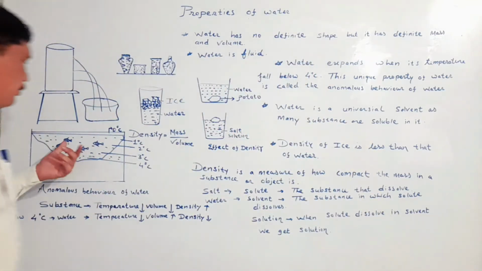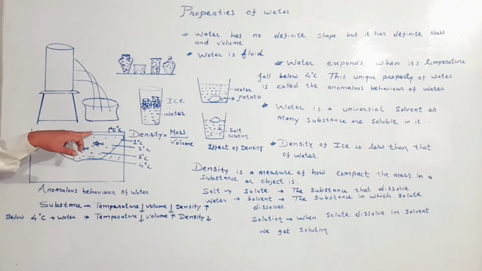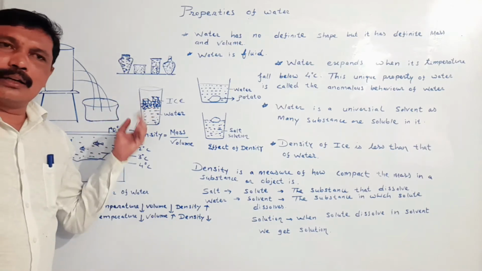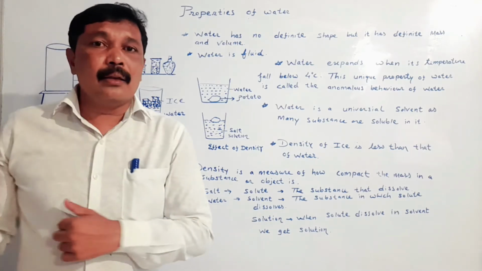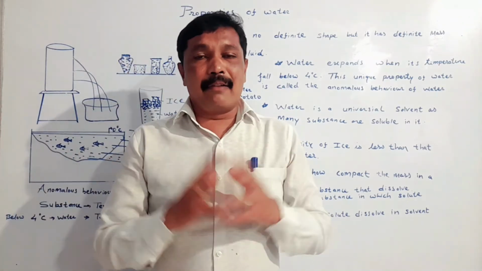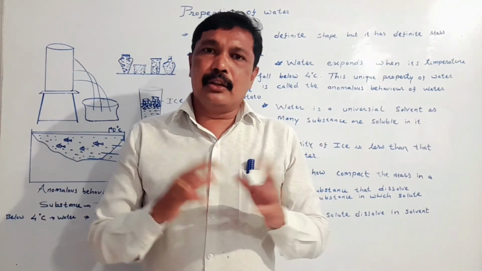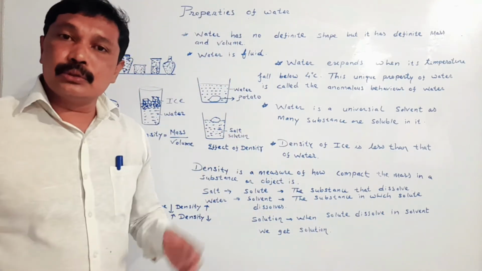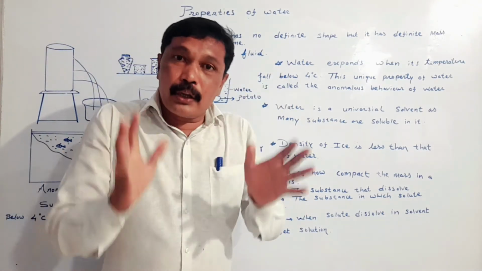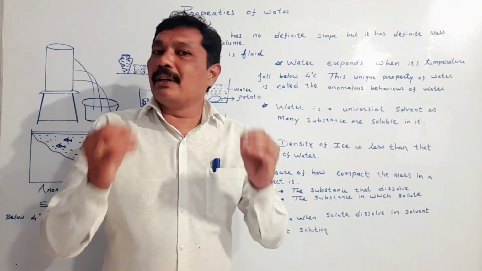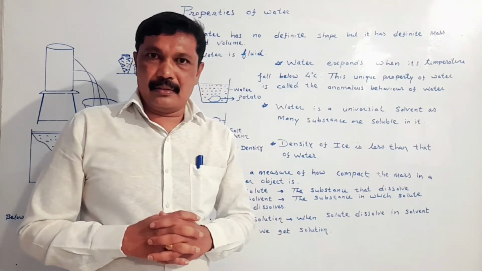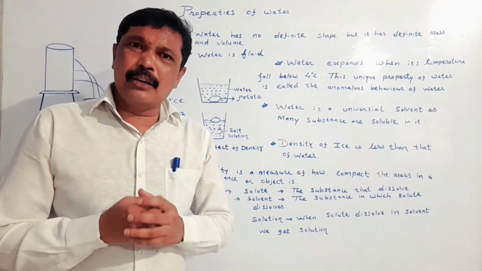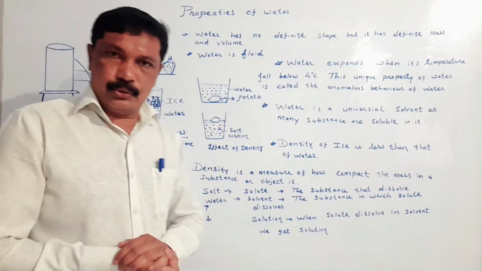And in the example also we have seen here that ice floats on water, and this abnormal behavior of water helps the aquatic animals to survive in the cold countries. My dear student, in order to study that the floating of an object depends upon the density of an object, we have studied density. And we also have studied formation of salt solution.